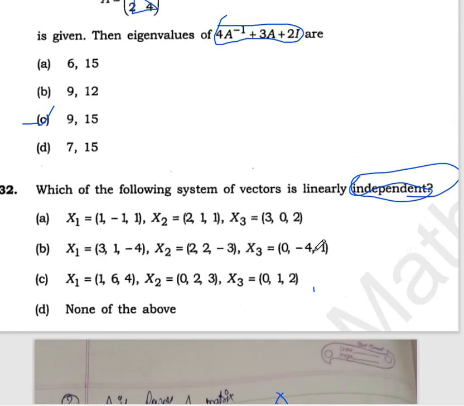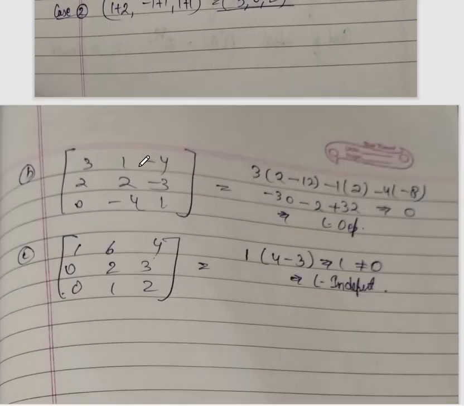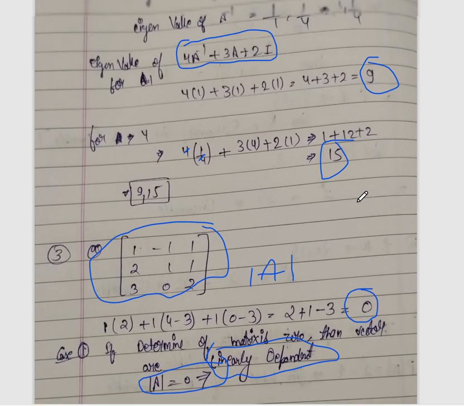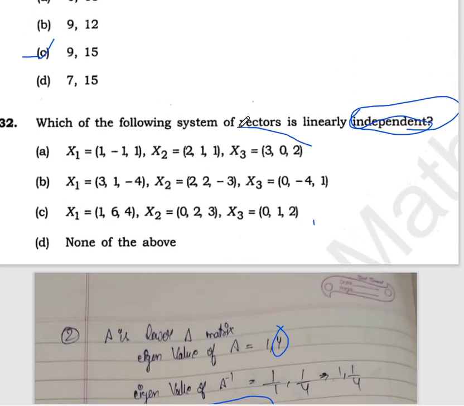Now for another one, we write it in matrix form and find the determinant, and this also gives 0. So this is also linearly dependent. Now for the third, we write it this way and solve. After solving, it gives 1, which is not equal to 0, so this is linearly independent. This is very easy to solve. We just have to draw a matrix and then find the determinant. If the determinant is 0, the vectors are linearly dependent, and if the determinant is non-zero, they are linearly independent.